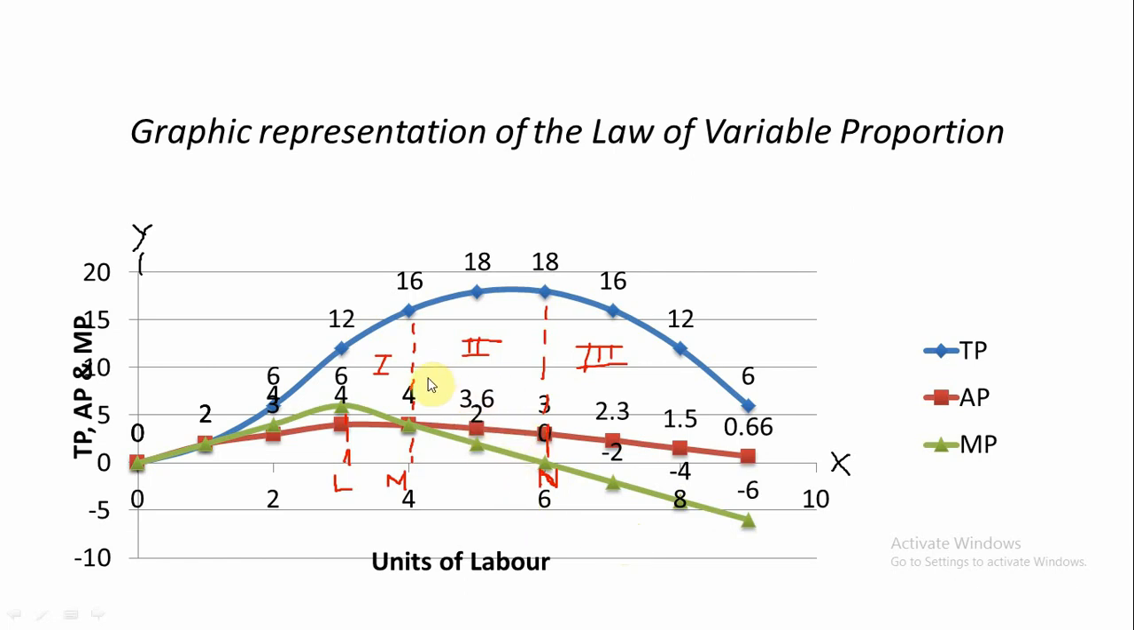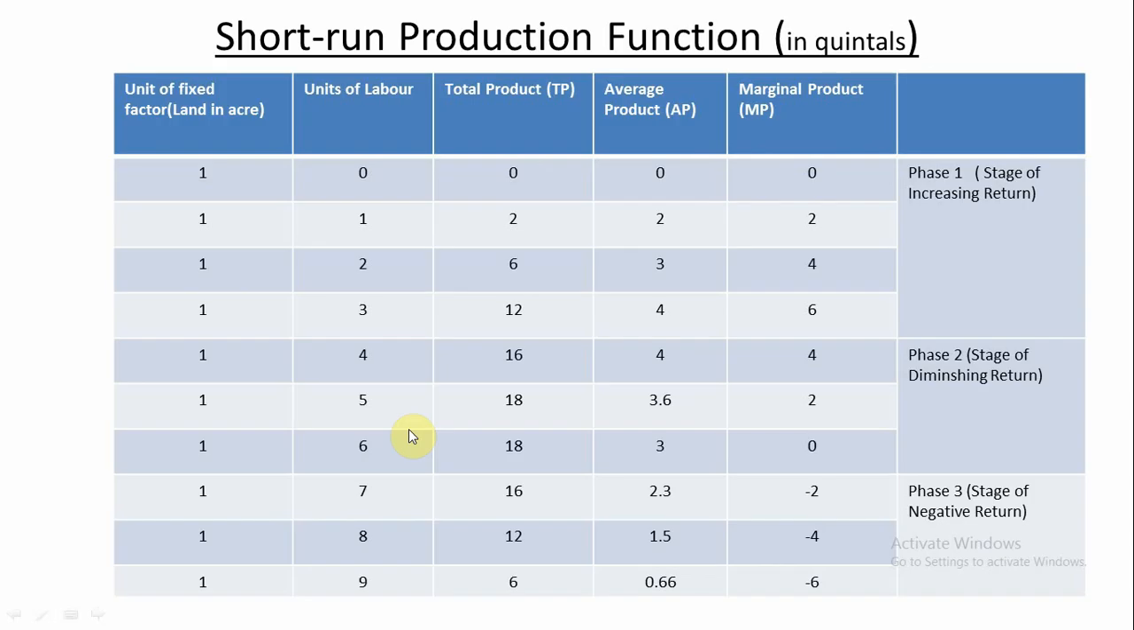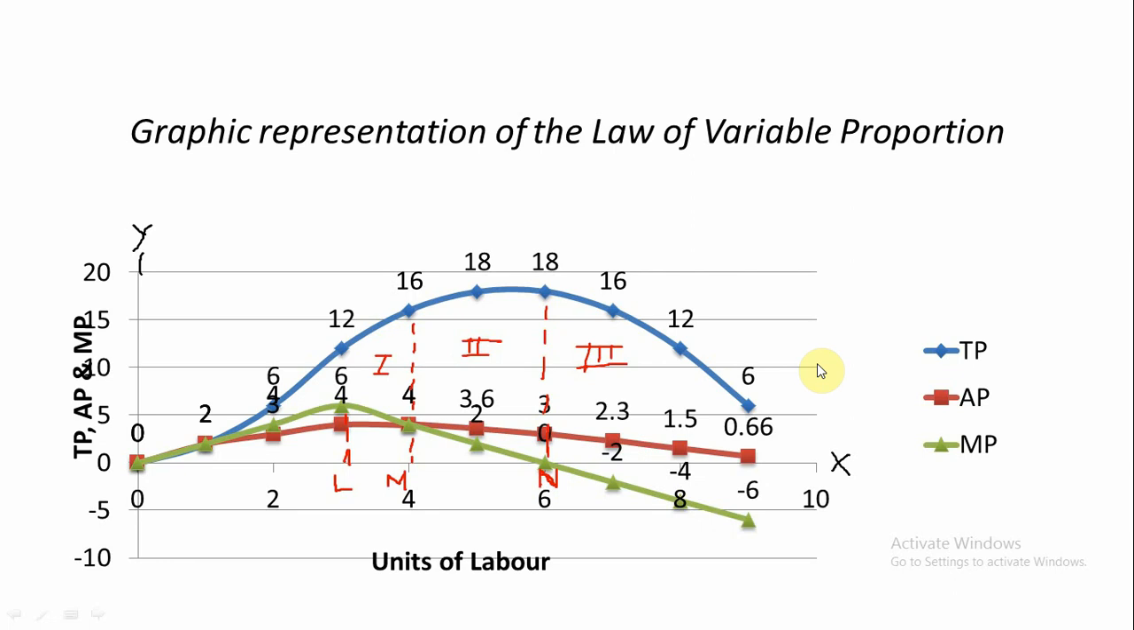The second stage starts when average product and marginal product meet each other. Here you see, average product and marginal product meet each other. At this point the second stage starts. Average product becomes 4 quintals, marginal product becomes 4 quintals. From OM up to OM it was in the first stage of the law of variable proportion. From OM to ON, it was in the second stage.